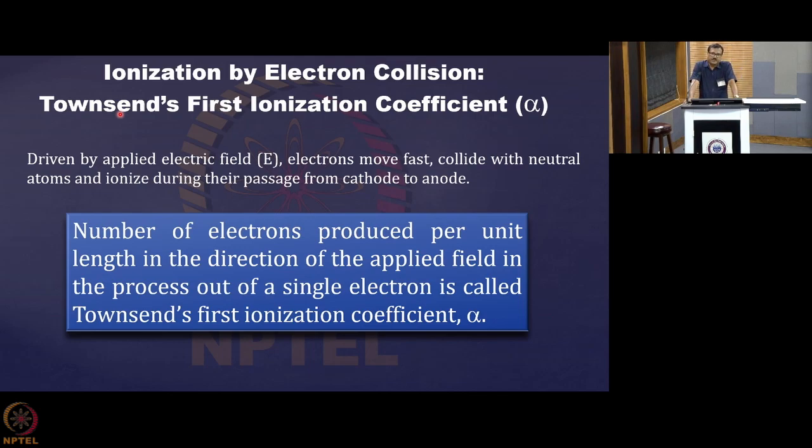So here we define two ionization coefficients. One is Townsend's first ionization coefficient and the other is Townsend's second ionization coefficient, but mainly there is the first ionization coefficient, which is defined like this: the number of electrons produced per unit length in the direction of the applied field out of a single electron. That we call Townsend's first ionization coefficient.